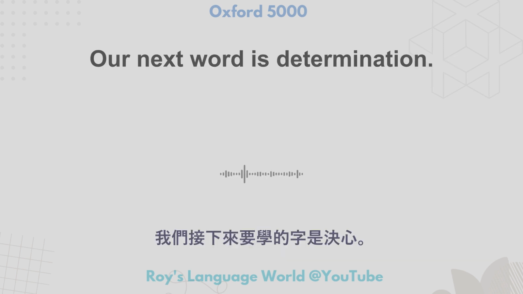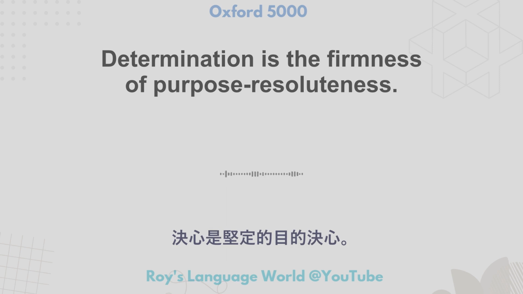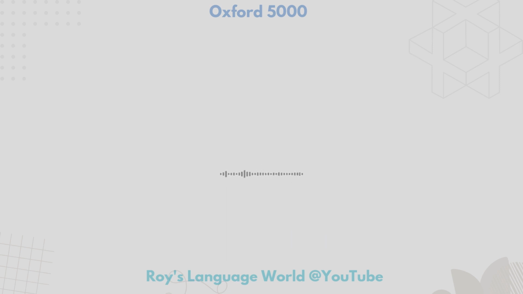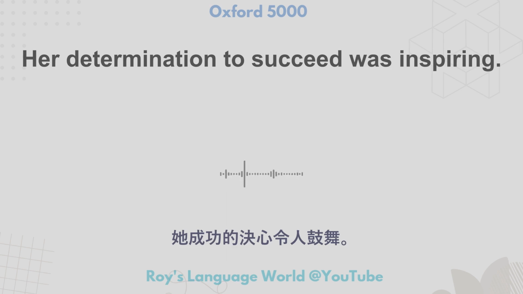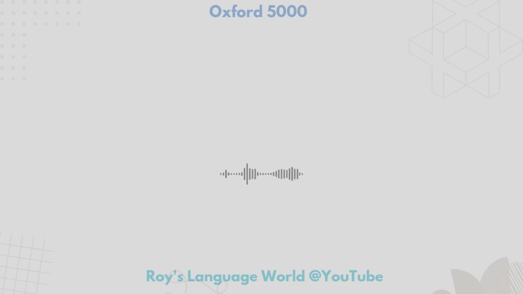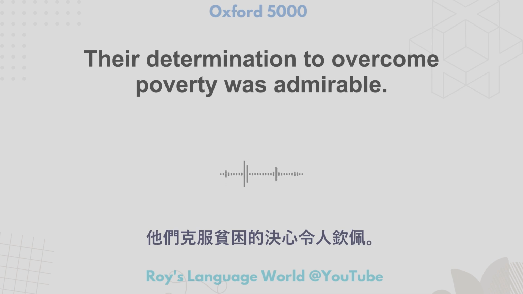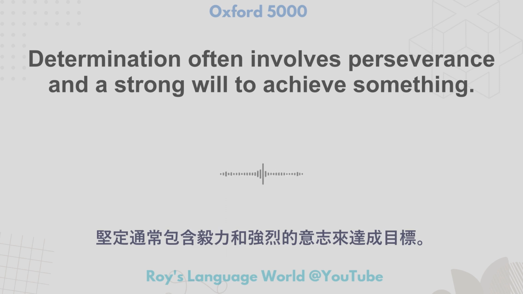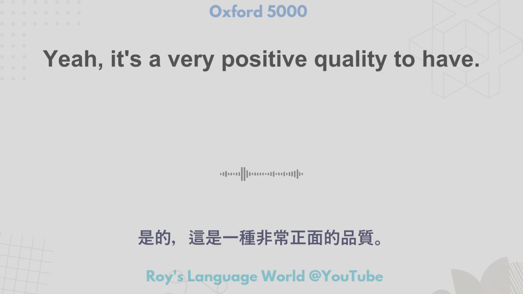Our next word is determination. Determination is the firmness of purpose, resoluteness. Her determination to succeed was inspiring. With sheer determination, he completed the marathon despite an injury. Their determination to overcome poverty was admirable. Determination often involves perseverance and a strong will to achieve something. It does, it's a very positive quality to have.